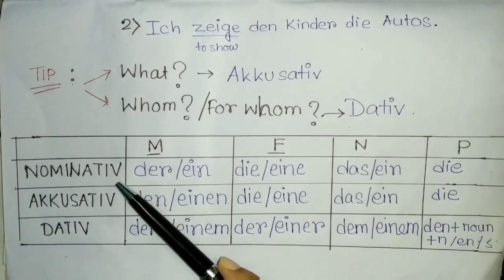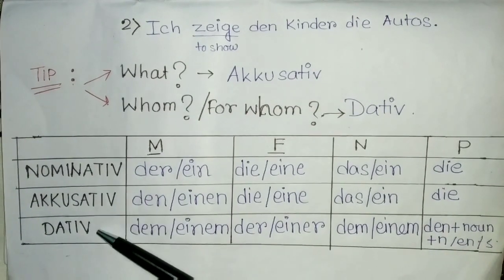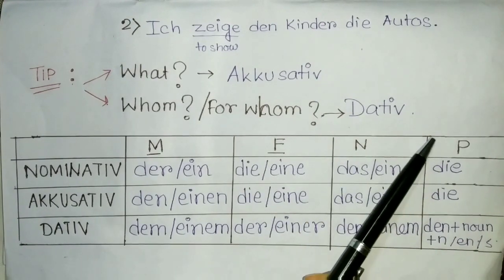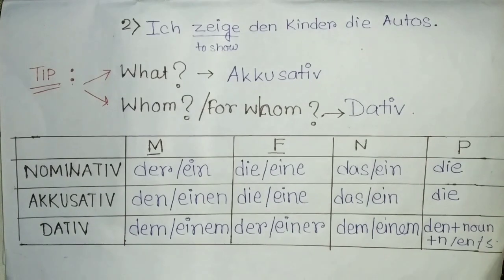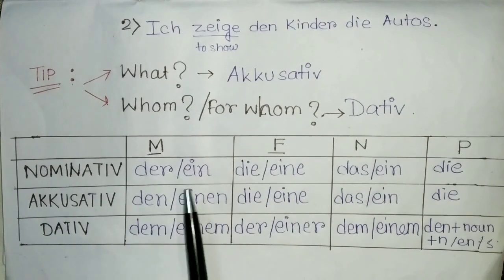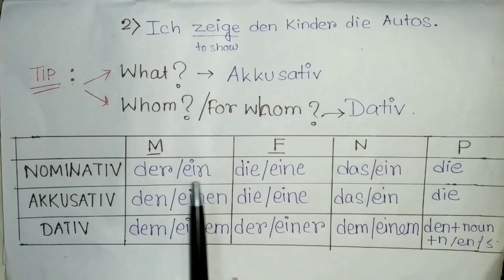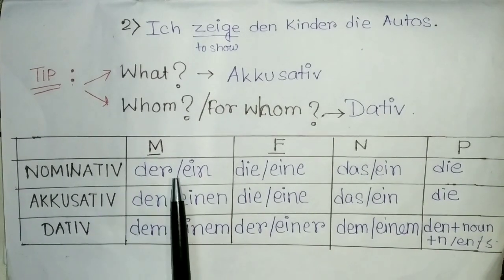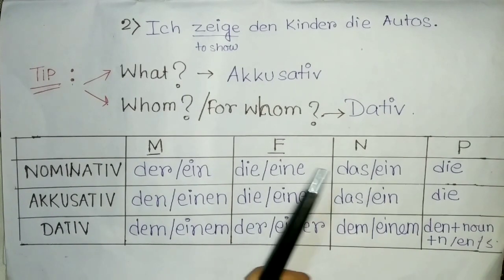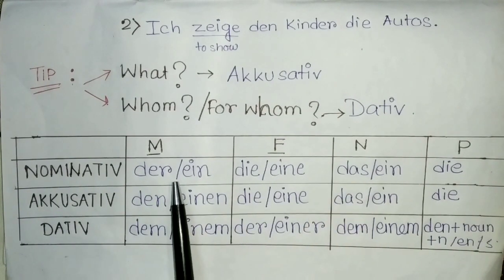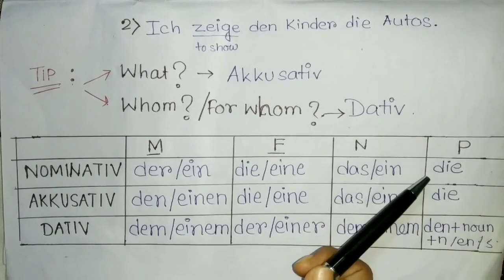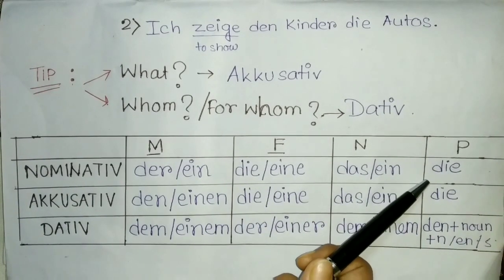Then comes, this is what I was talking to you about, why the article changes. According to cases like nominative case, accusative case, dative case, the masculine, feminine, neutrum und plural article changes. In masculine, it's der or ein. I mean, the bestimmt or unbestimmt article, in nominative case, doesn't change, remains the same. In all the cases, it remains the same. Der or ein, die or eine, das or ein. And in case of plural, only die.